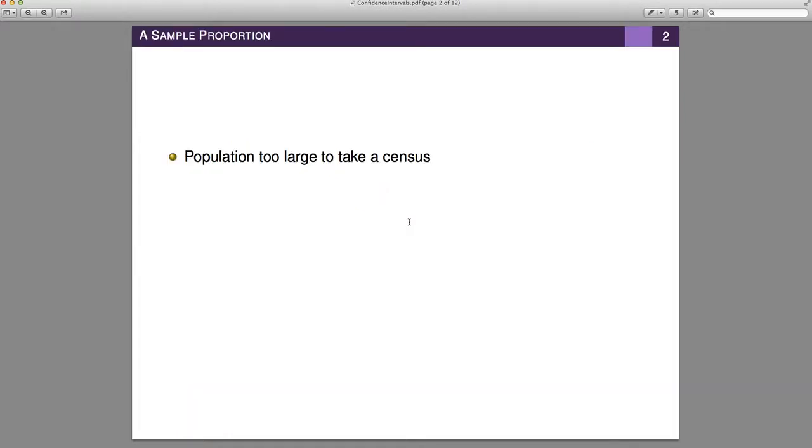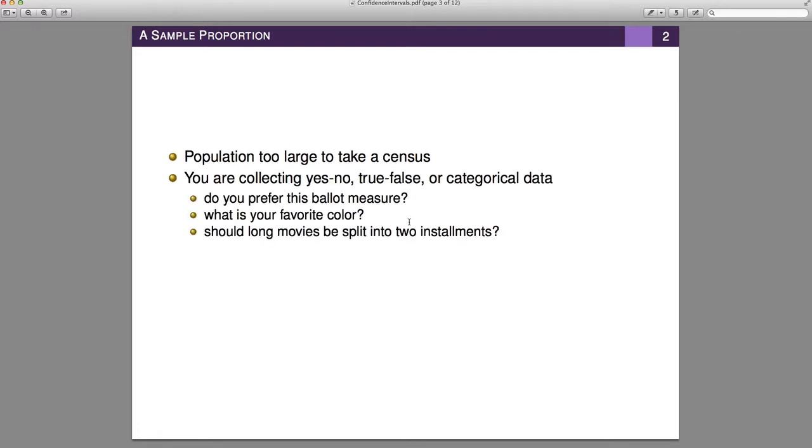The situation is this. You have a population that's too large to take a census, and you're collecting types of data that you can get either a yes-no answer or true-false answer, or maybe categorical data. So for example, maybe you are asking, do you prefer this ballot measure? Are you voting for this candidate? What's your favorite color? Should long movies be split into 2 installments? These sorts of questions.